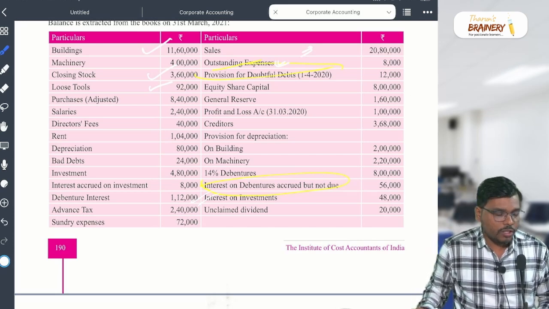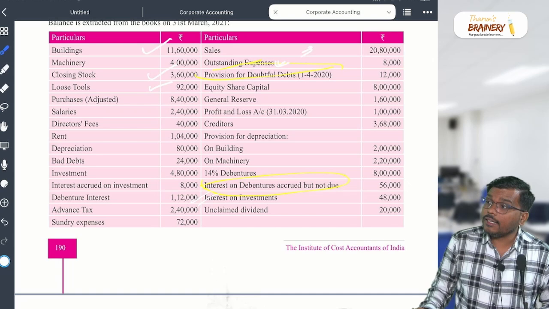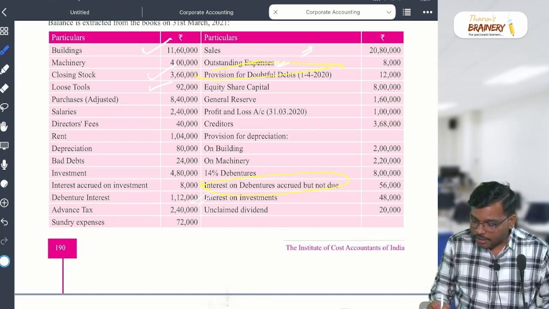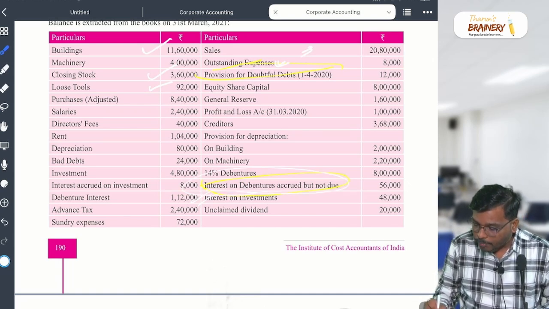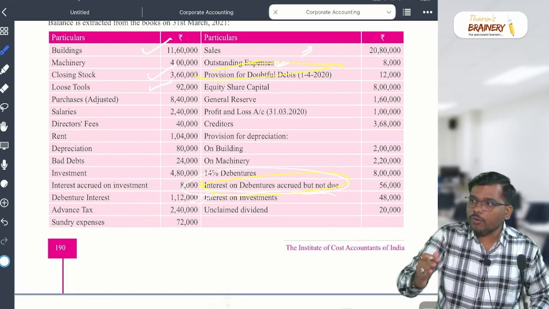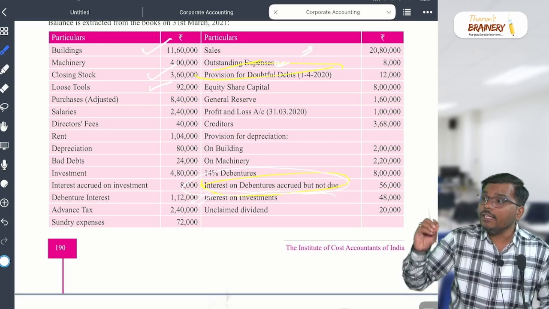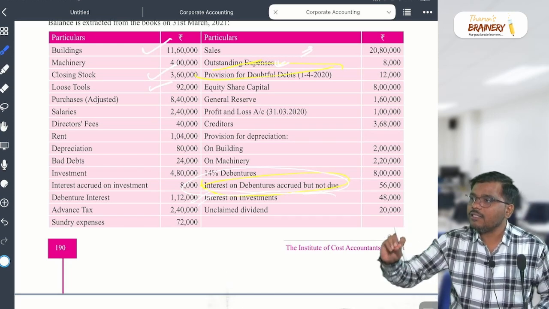It will appear in the balance sheet under the heading of current liability, because this is the interest accrued but not due. It is only for the one year. Next year only they have to pay that. Accrued interest under the heading of current liability, in that, other current liability.